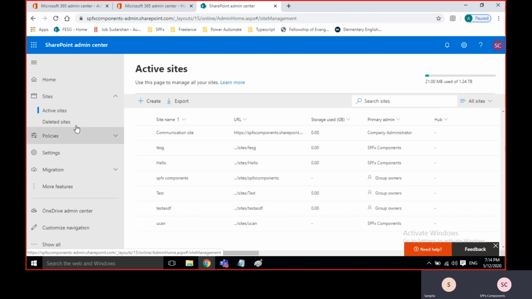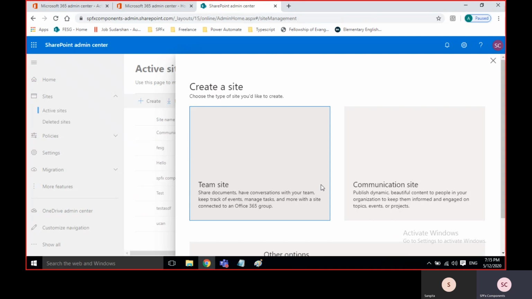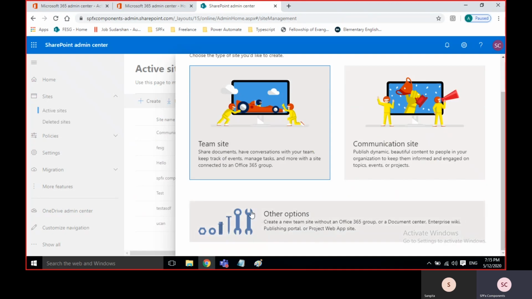Then click on create. Here you can see multiple templates. As per your requirement, like workflows, InfoPath, many things are there, you take the suitable template. That will be available in other options.